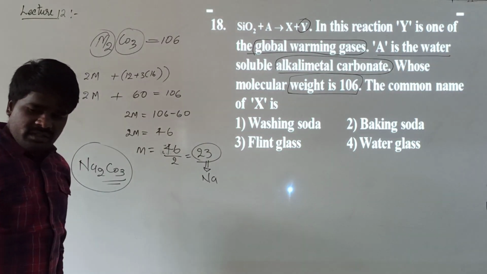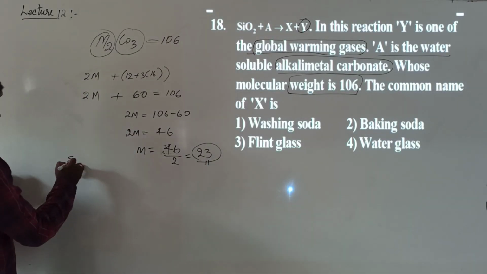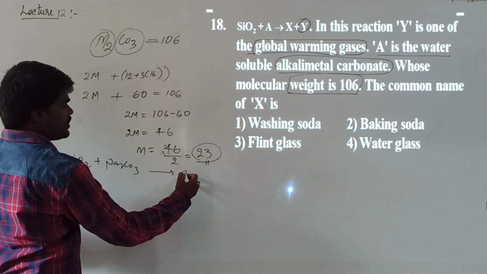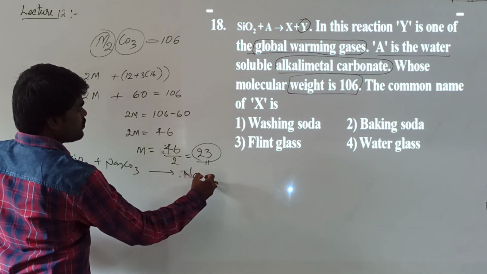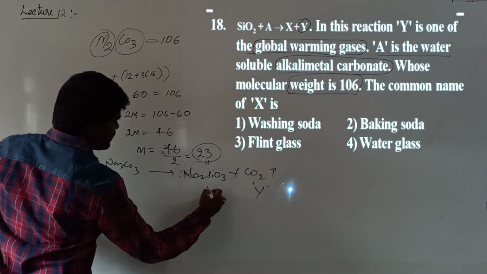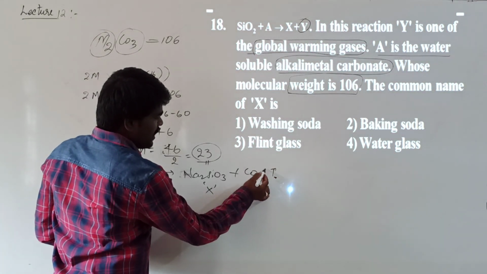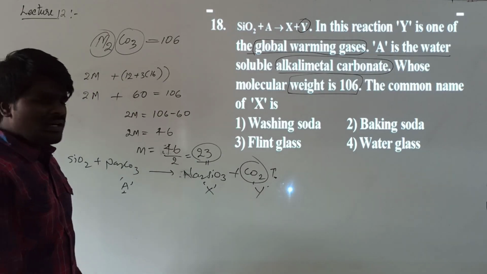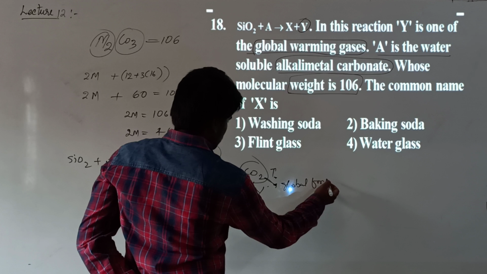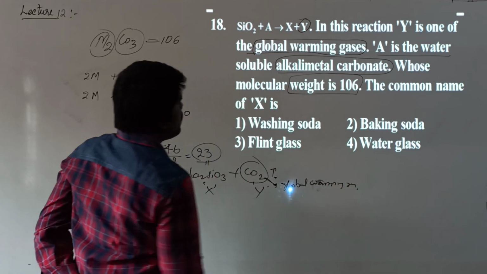From this, let us try to complete this equation. The equation given here is Si plus Na2CO3. What will it form? Na2SiO3 plus carbon dioxide. Here this is Y and this is X. See, Y is a gas, carbon dioxide gas. We know that carbon dioxide gas is a global warming gas. Right?